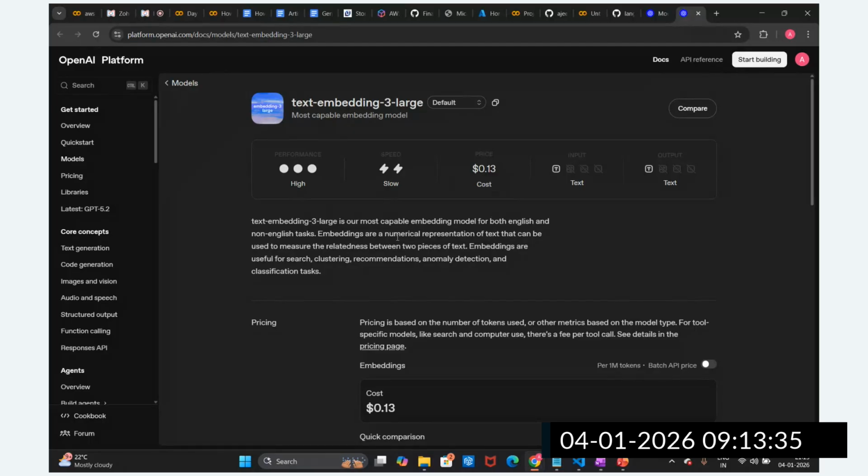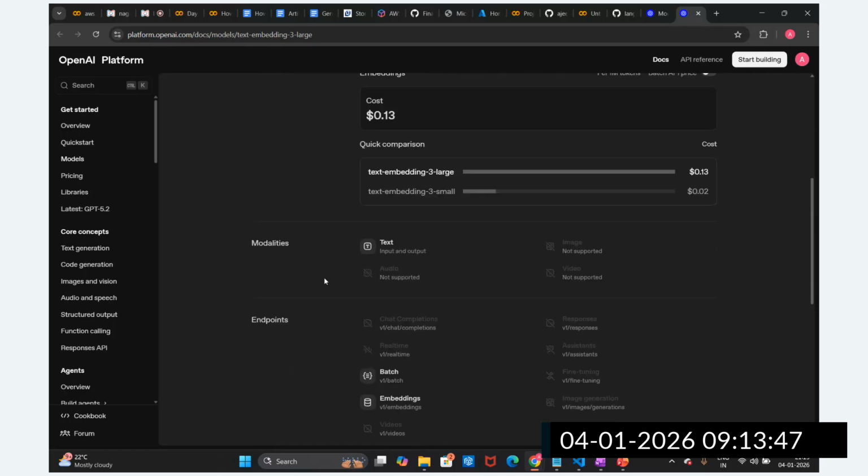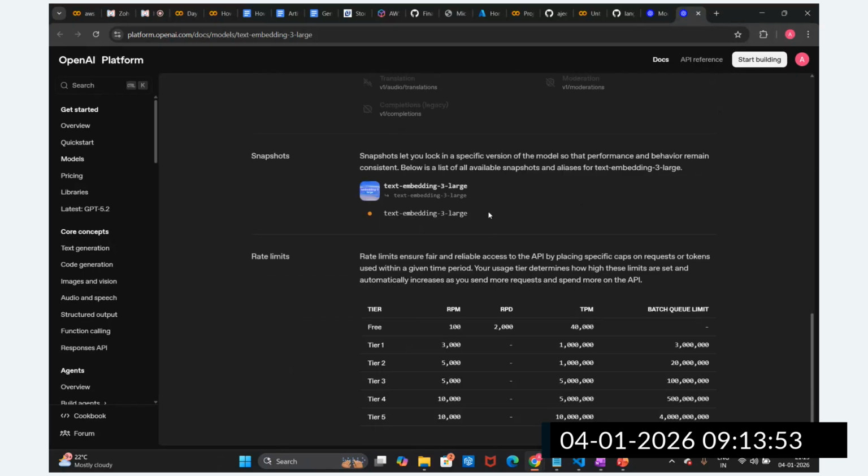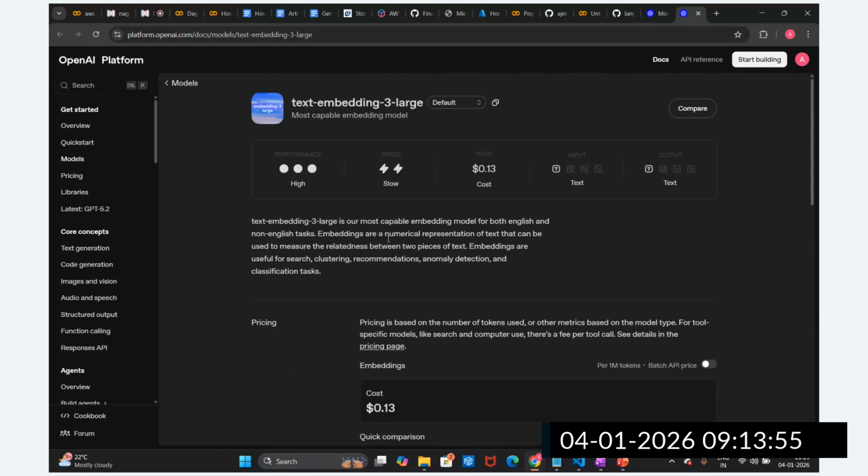Embeddings are a numerical representation of text that can be used to measure the relatedness between two pieces of text. The embeddings are useful for search, clustering, recommendation, anomaly detection and classification tasks. We can read about this. This is the cost per 1 million tokens, and you can read about this also. So I'm going to utilize this model.